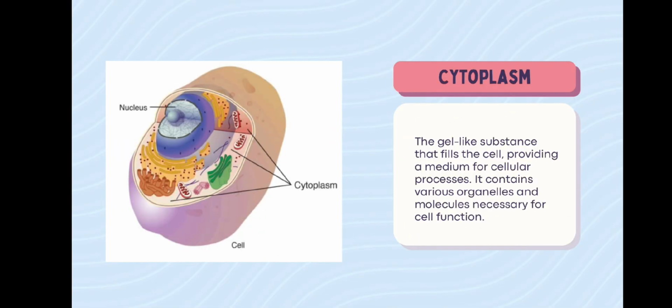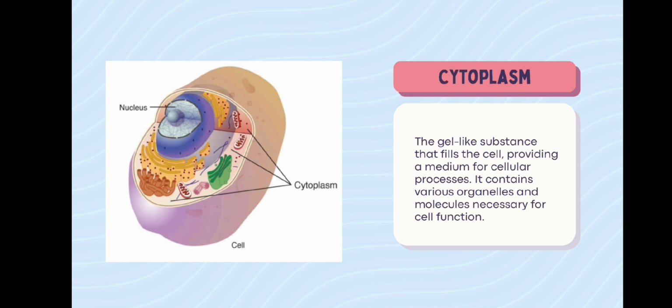Cytoplasm: the gel-like substance that fills the cell, providing a medium for cellular processes. It contains various organelles and molecules necessary for cell function. The cytoplasm is the site of many biochemical reactions, including protein synthesis, energy production, and waste processing. It also provides structural support for the cell.